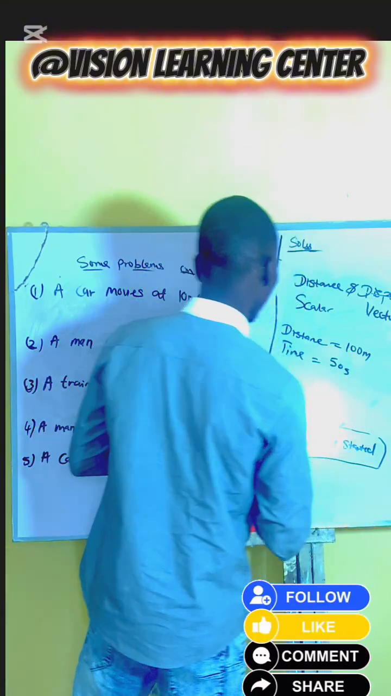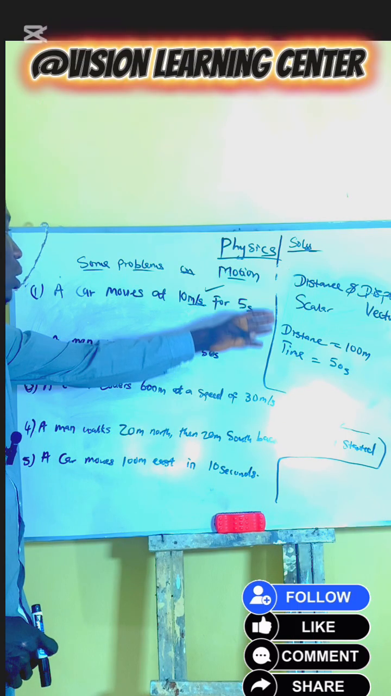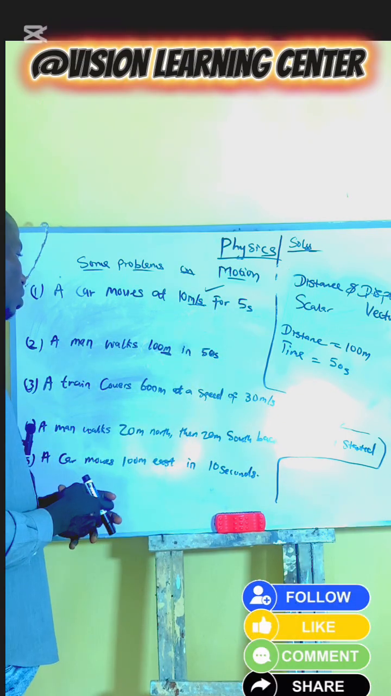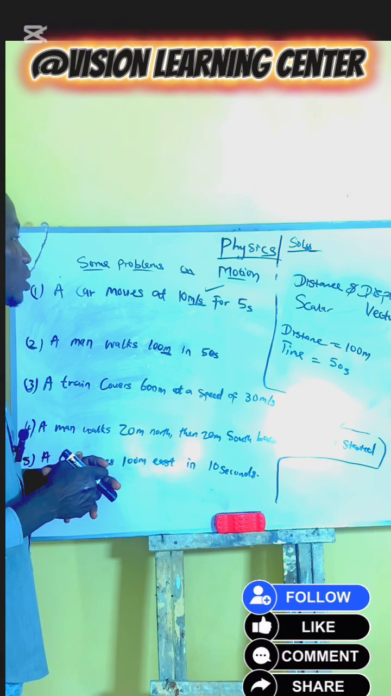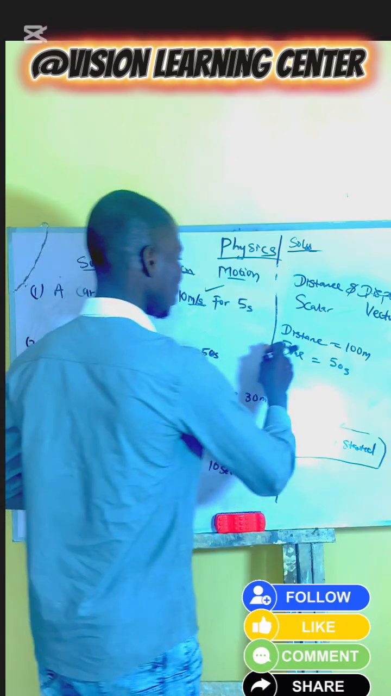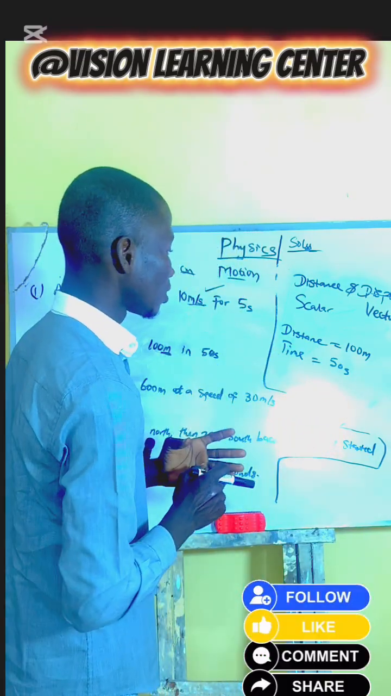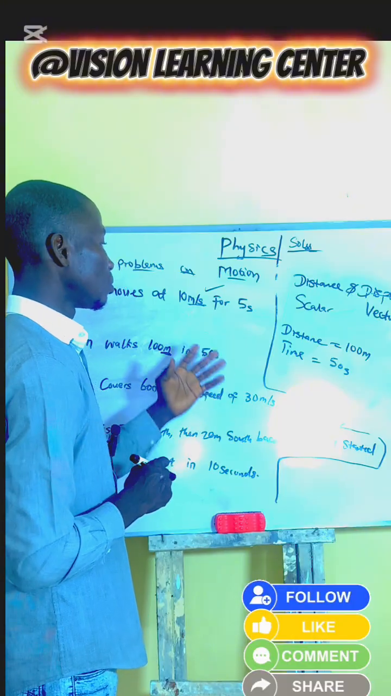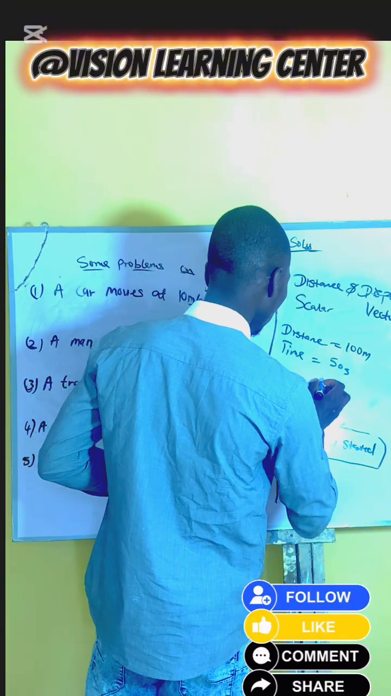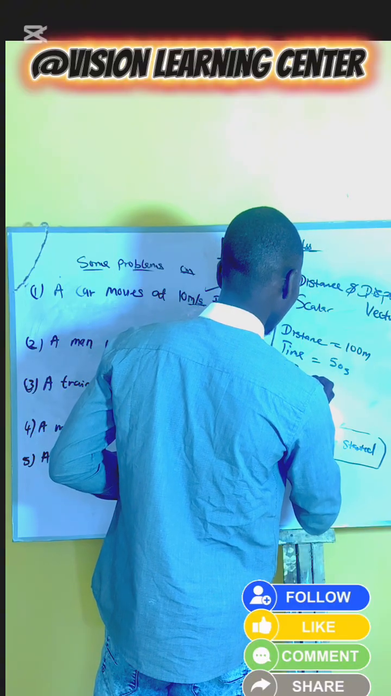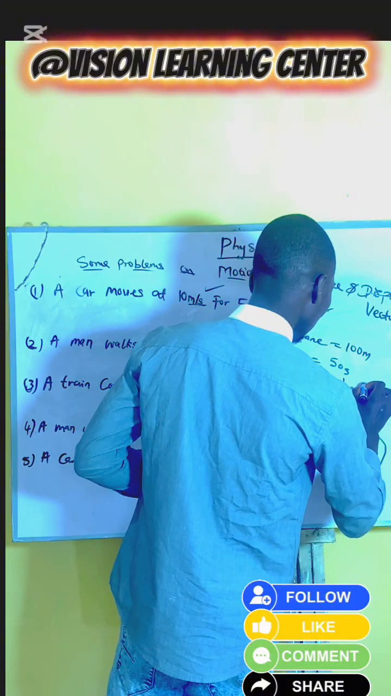Our distance equals 100 meters, and our time is 50 seconds. So what comes to mind whenever we see a setting like this? Let's look at speed. Speed is the rate of distance covered in a time. The rate of distance covered in a time is what we know as speed. So our speed, represented by v, is distance